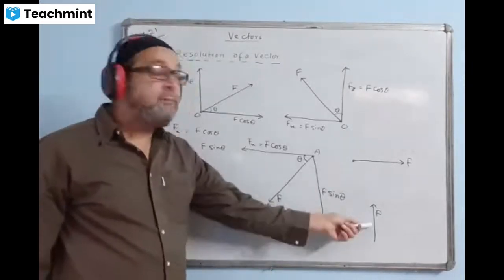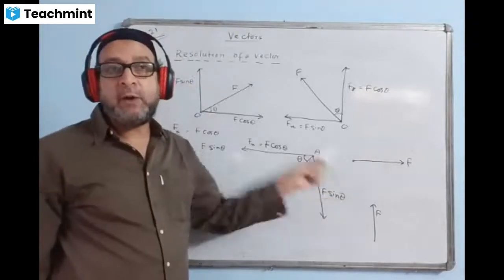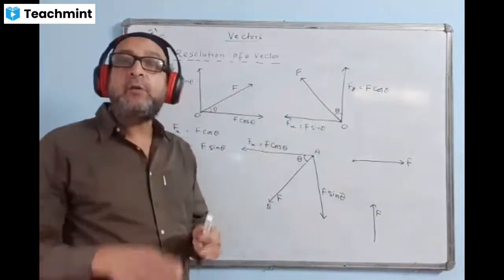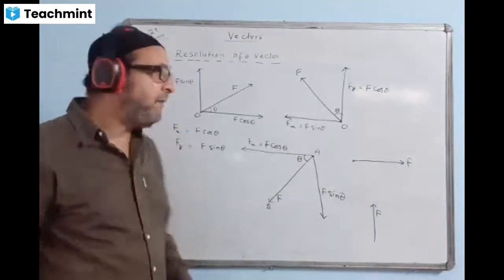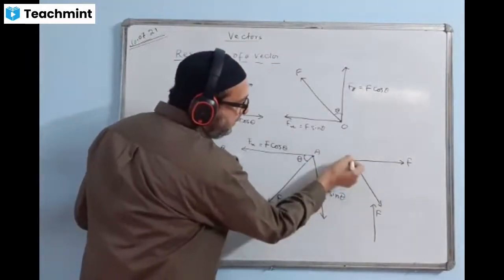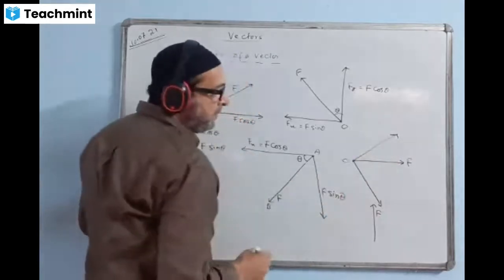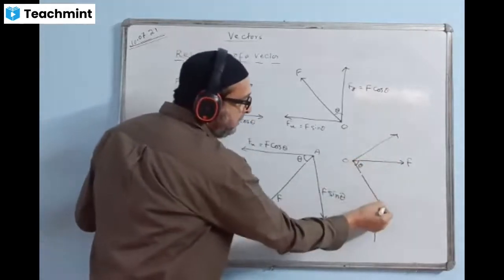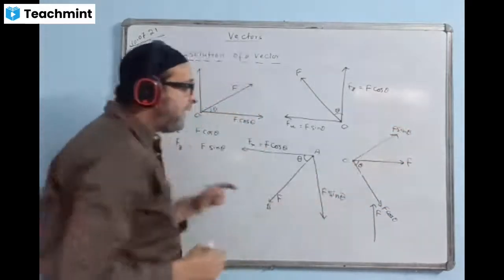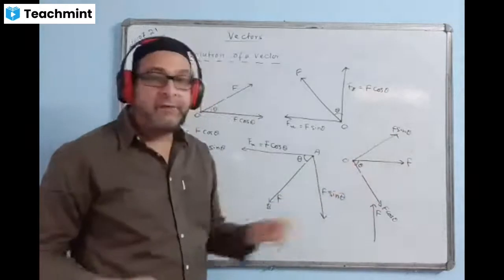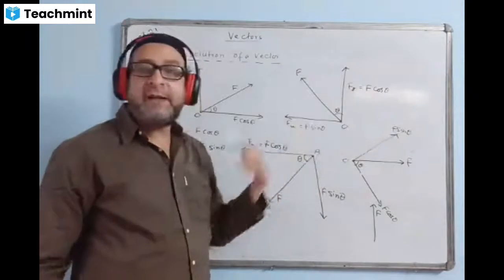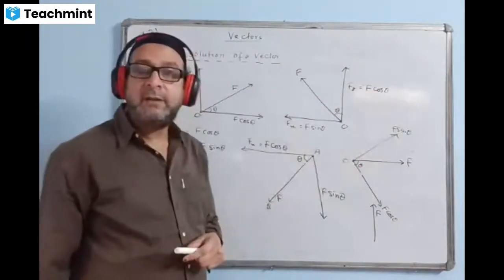We cannot break them into coordinate planes along the x-axis and along the y-axis, but we can break it into some other plane. How can we break? I'll break it here. Origin is O. I'll mark one component here like this, and another component I'll mark this way. Here is the angle theta. This will come in F cos theta. This will come in F sin theta. But here I will not write Fx because this is not the direction of x-axis. I will not write Fy there because this is not in the direction of y-axis.